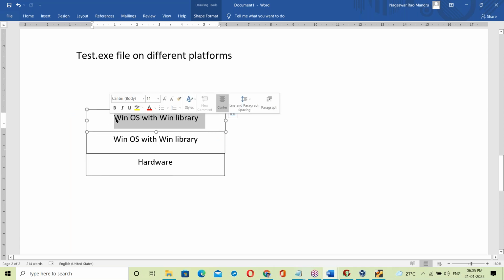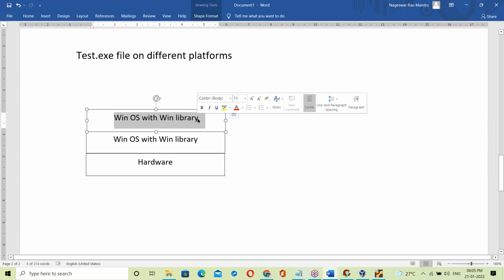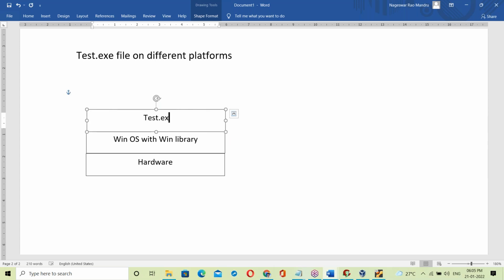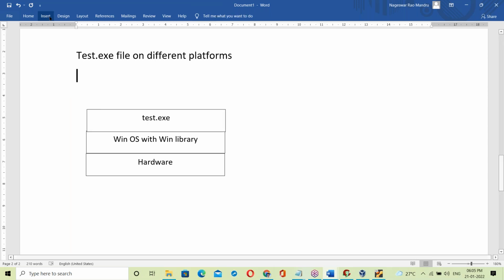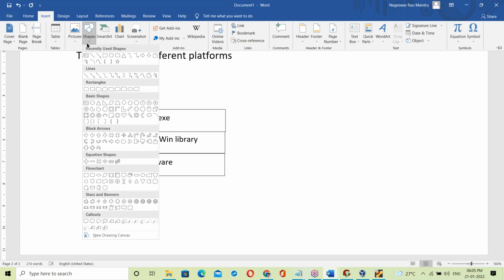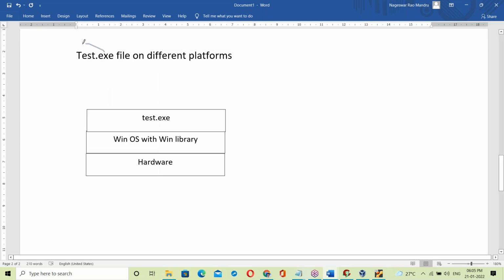Now placing the test.exe file. So when you're running the test.exe file, how is it working here? Test.exe file on different platforms. So it is placed on Windows OS. How is it working here?